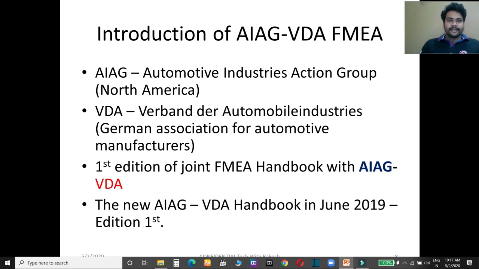of two different countries. So before AIAG VDA PFMEA, there were two PFMEAs. One was AIAG and one was VDA. Both AIAG and VDA decided to come on a common platform to launch a common FMEA to reduce the redundancy in their FMEAs.